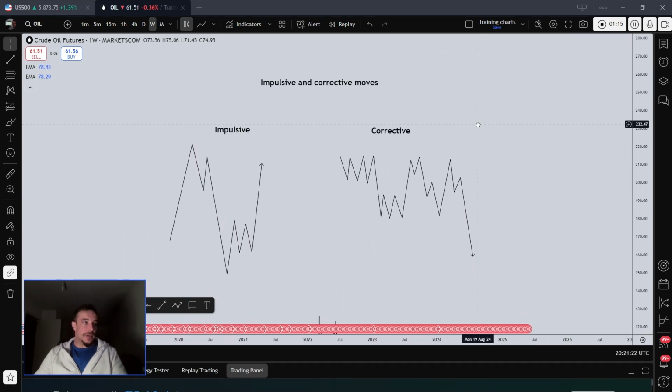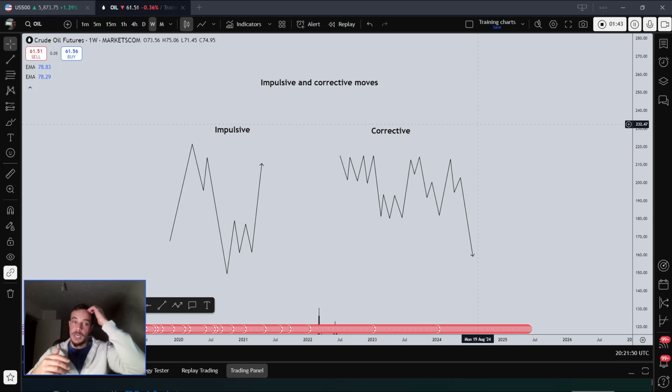So, impulsive and corrective moves. Impulsive moves are when the price moves rapidly either up or down, whereas corrective moves are when the market moves more sideways. Not all markets, not all stocks or assets, are considered completely volatile or completely non-volatile. They're all on a spectrum.